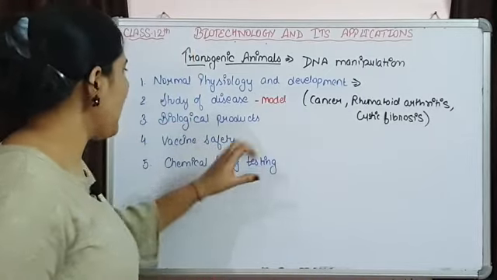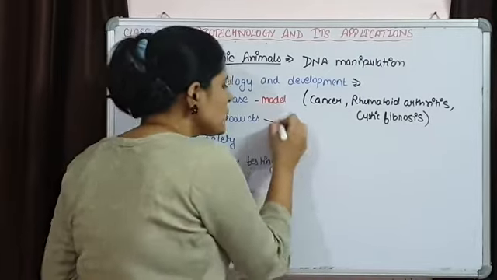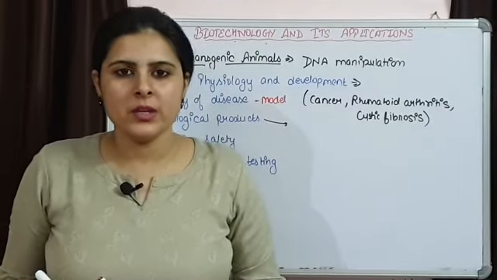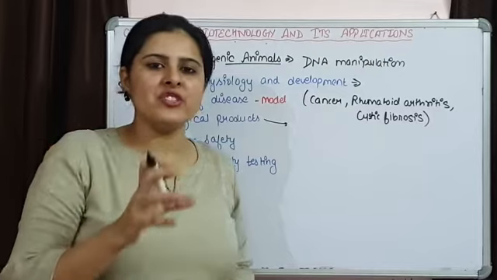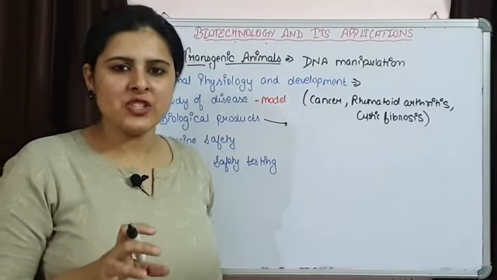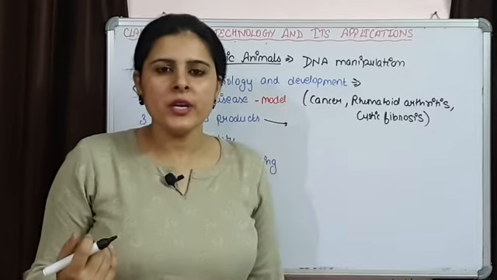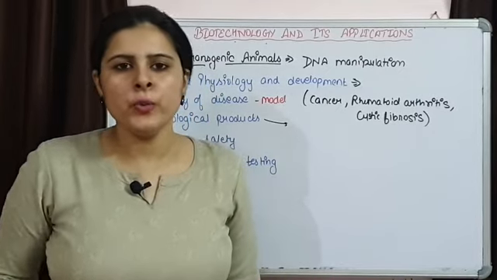Then biological products. We are going to produce lots of biological products from these transgenic animals. We have introduced different genes in these transgenic animals, which are responsible for the formation of various products which are important for human welfare.